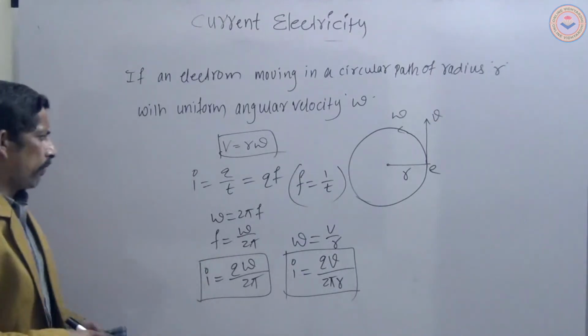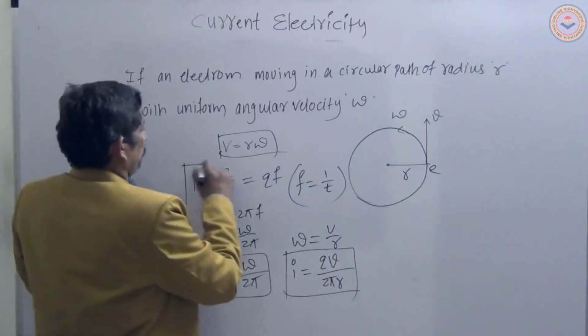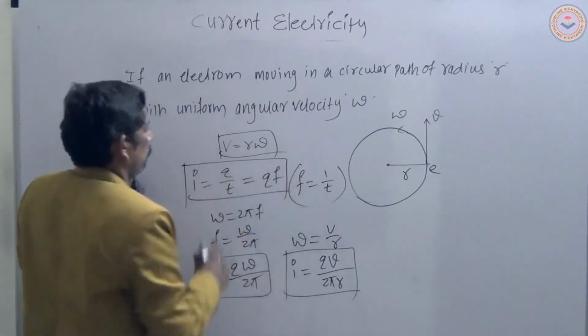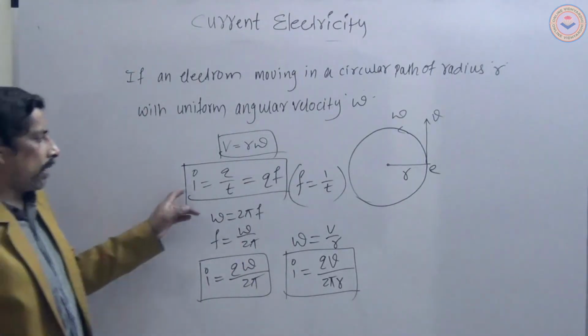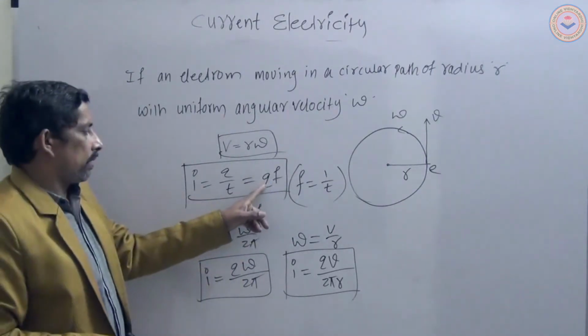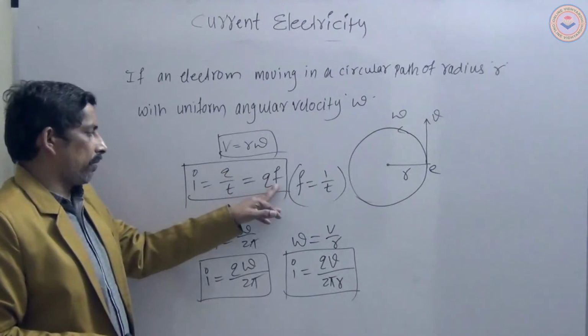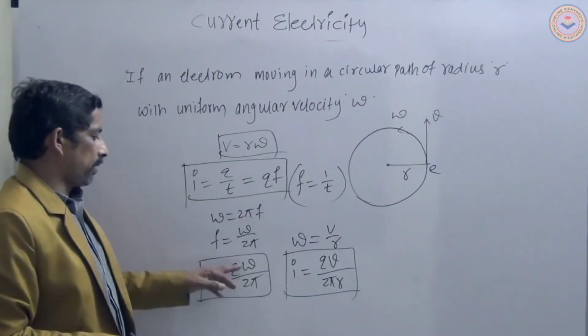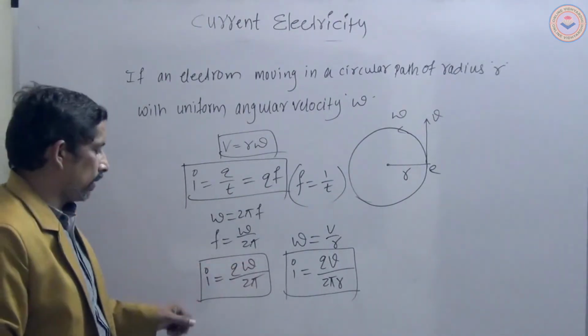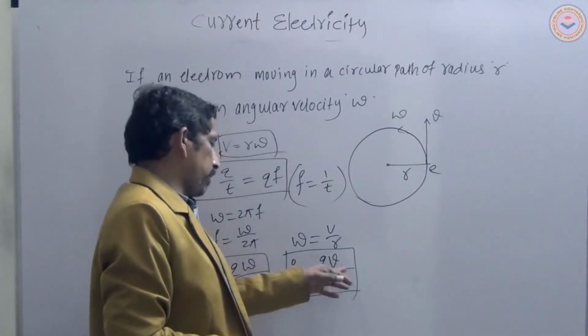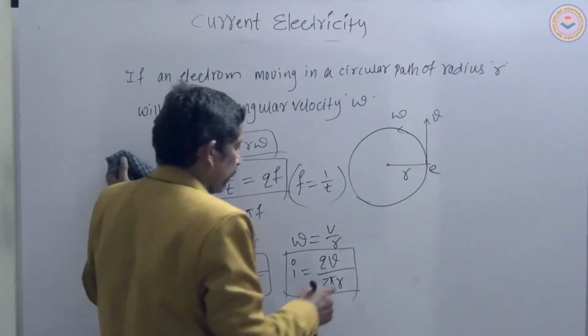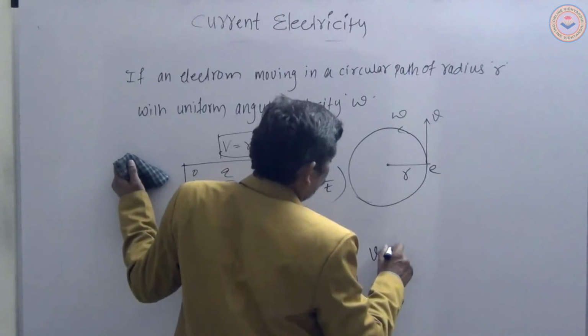Here are a few more current expressions. This is the current expression in terms of frequency, this is the current expression in terms of angular velocity, and this is the current expression in terms of linear velocity. v is what? Velocity.